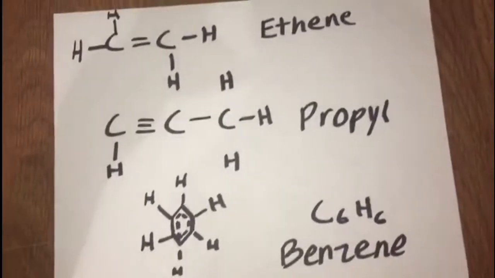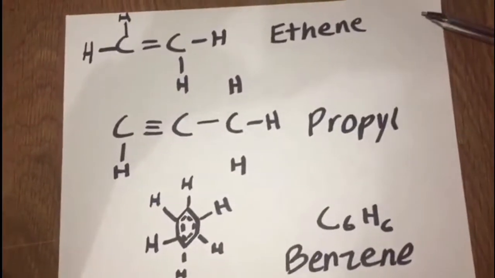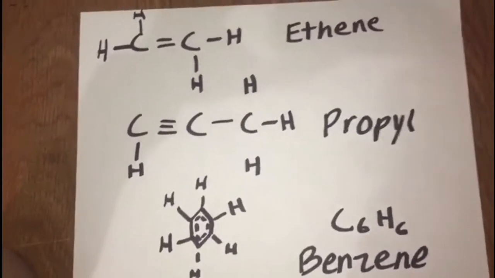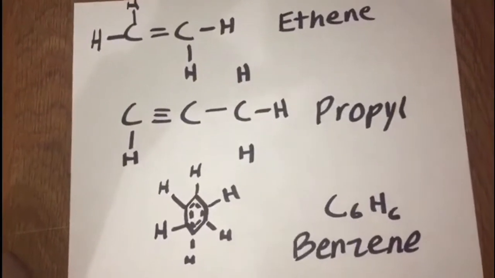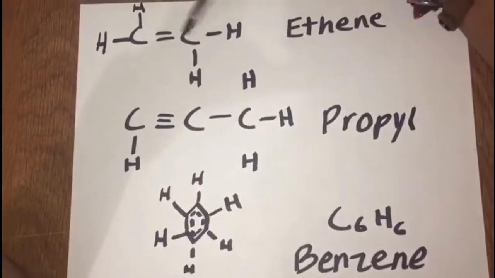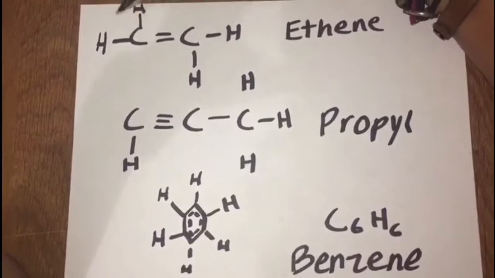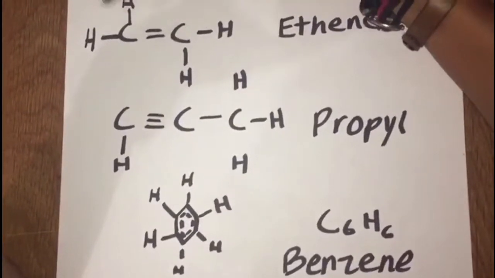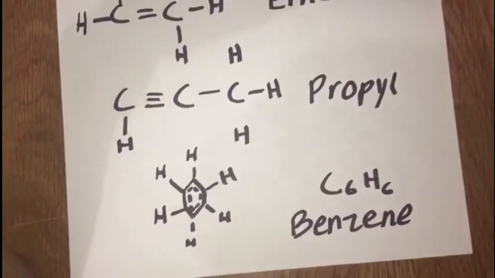Well, here is how to name the hydrocarbons. The first thing we need to do is count the number of carbons present in the chain, in the parent chain. In this case, it's this one, the only chain it has.